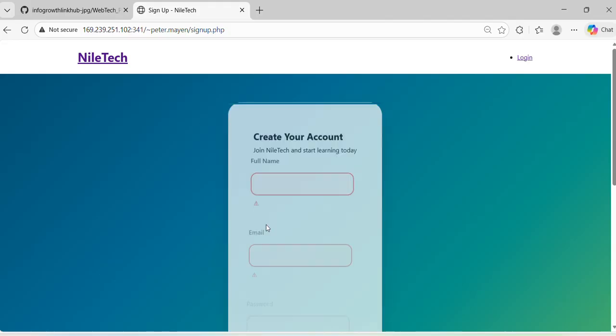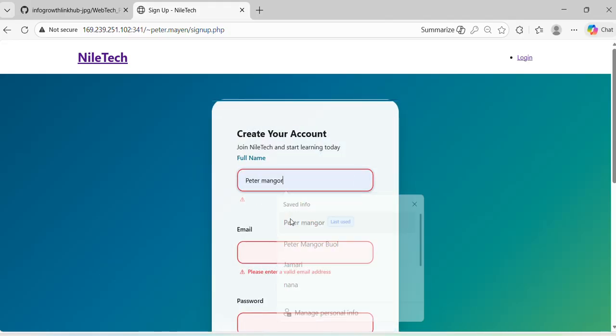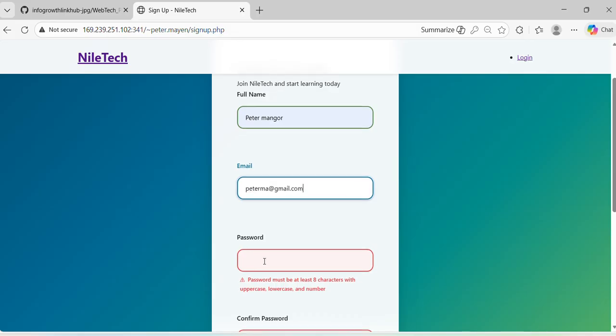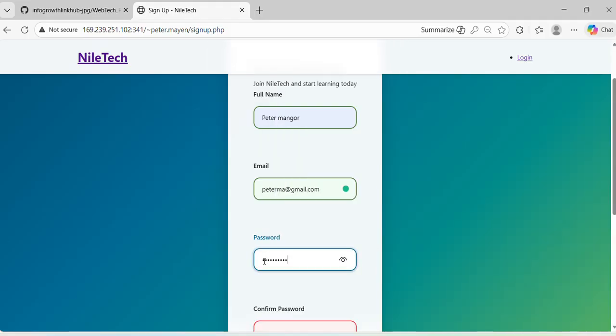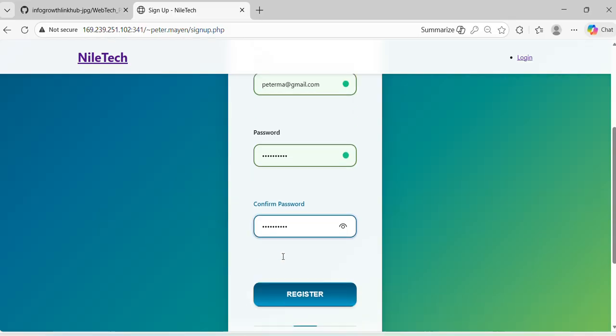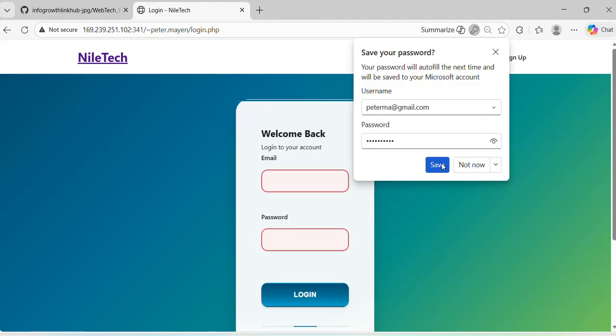So you come to sign up here and enter your name. Let me enter Peter Mangor. Then the email. Please enter a valid email address, because when you don't enter a valid email address, it will not work. So say petermangor at gmail.com, and then the password must be at least 8 characters with uppercase letters. Make sure you meet all the conditions for the password, then retype it here and register. Once you have registered, it will take you to the login page.